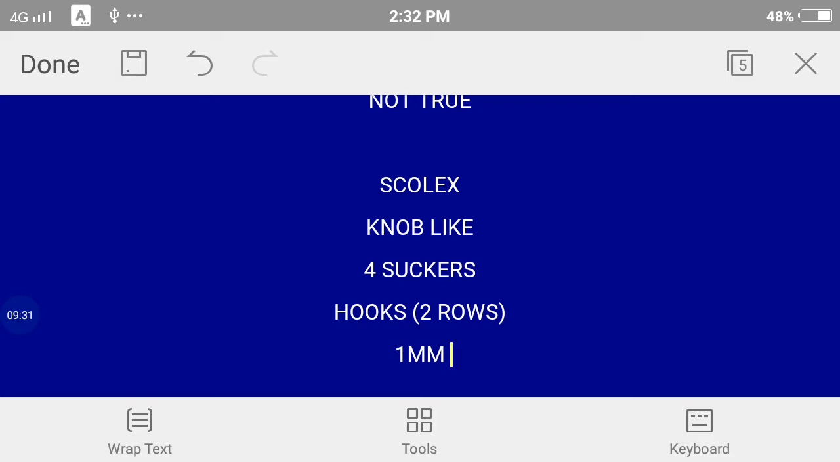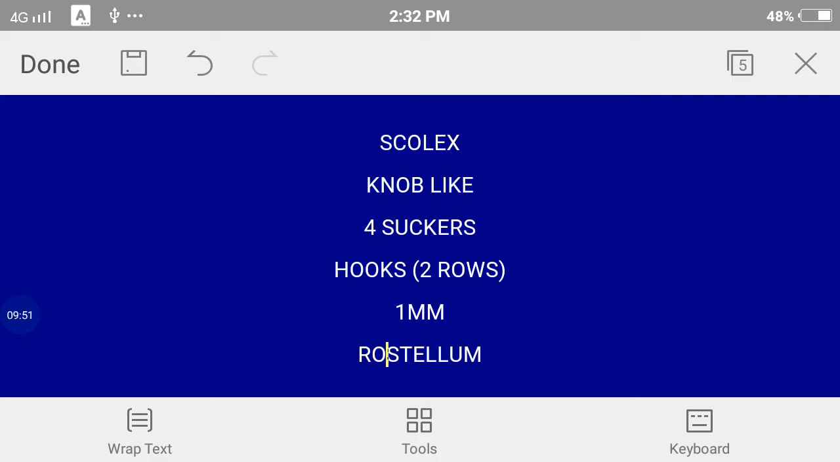and the hooks which are present on this scolex are arranged like spoons in a plate, and this knob-like structure has got a plate over it which is called the rostellum, and this rostellum has the hooks arranged on it. So overall the scolex is round.